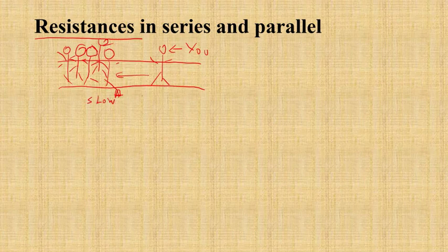Obviously, previously we were walking a bit faster, but right now you have to walk slow. And the reason that you have to walk slow is because these people are actually blocking your road. So resistance is also very similar. Resistance is this group of people who are blocking the road for current. So this is a very short analogy of current versus resistance. So this is the resistance.